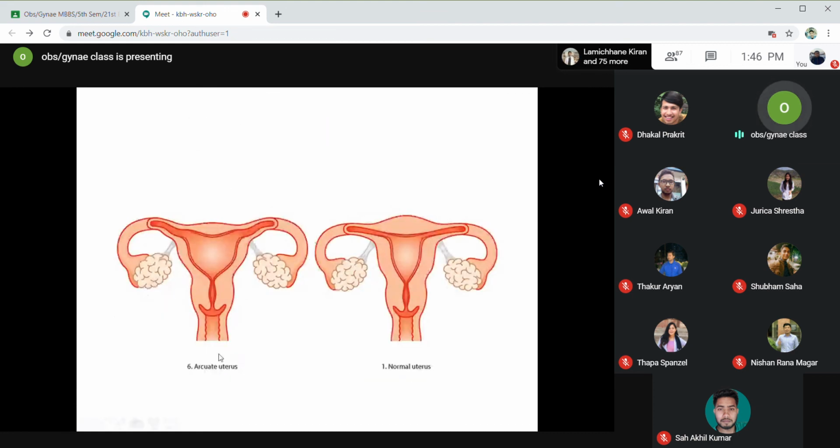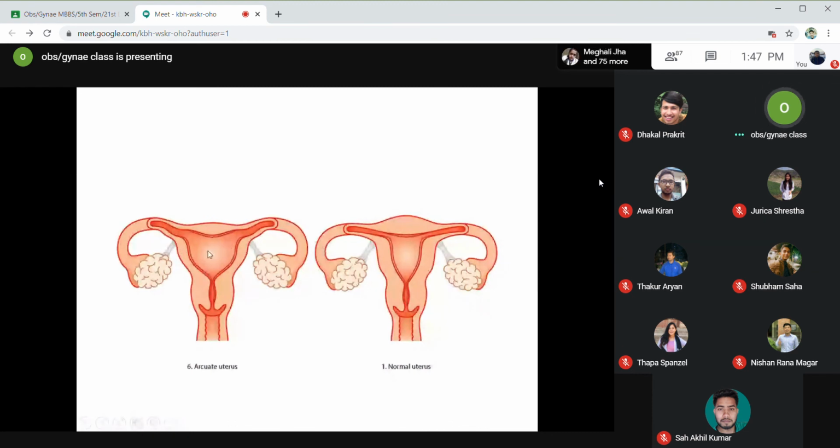In this diagram, you can see this is the normal uterus, with a well-developed fundus, but here the fundus is not that developed. There is a small dimpling. This is not very clear cut, but there is a small dimpling, and this is the arcuate uterus. There will not be any anomaly inside; inside will be the same.